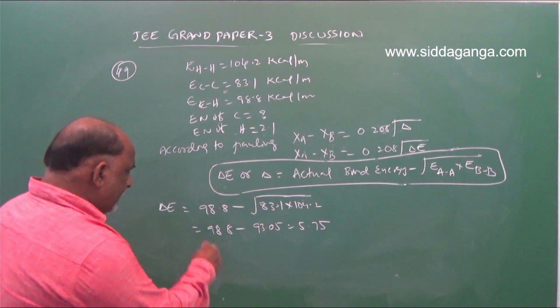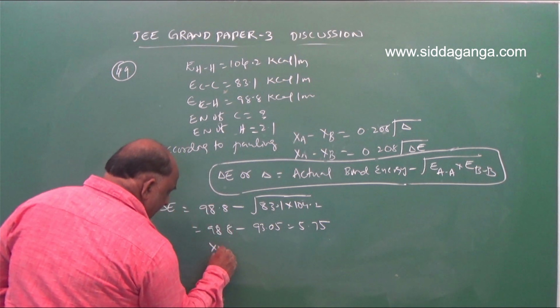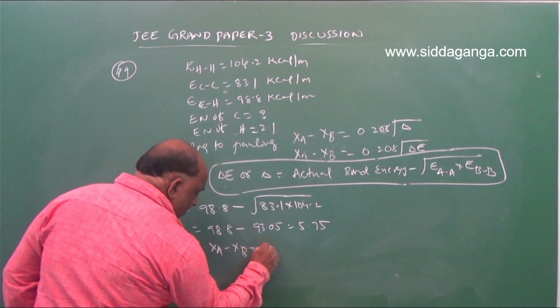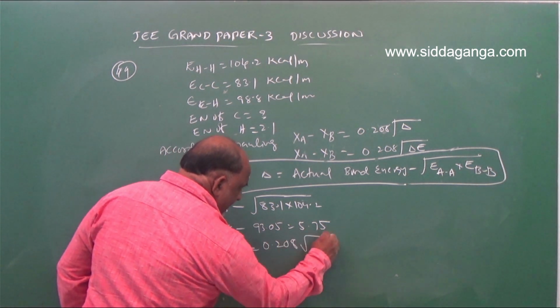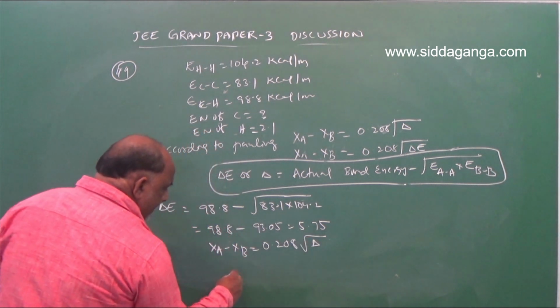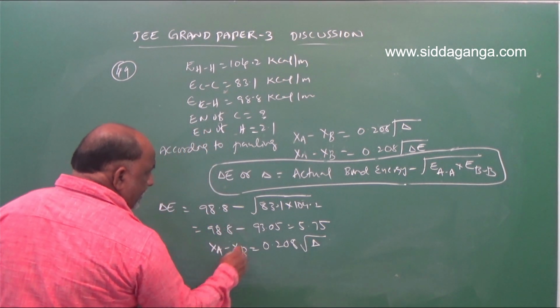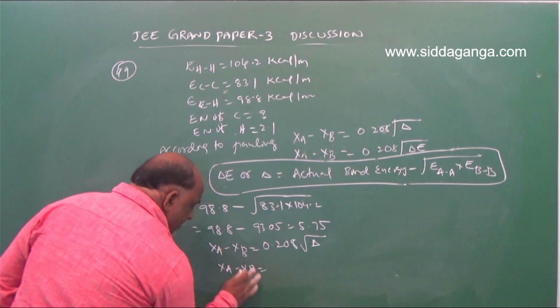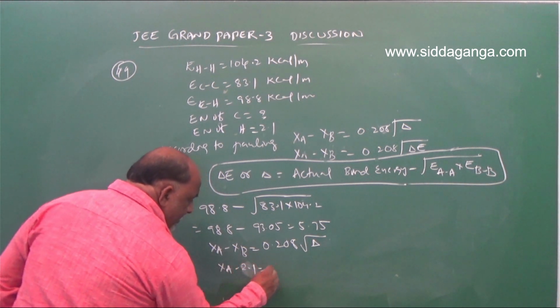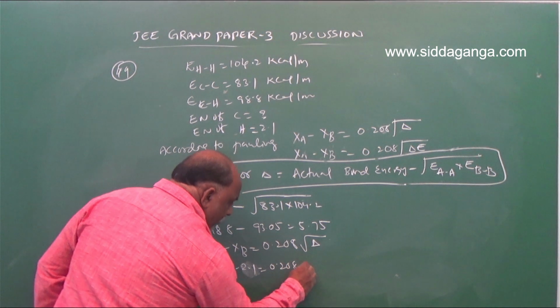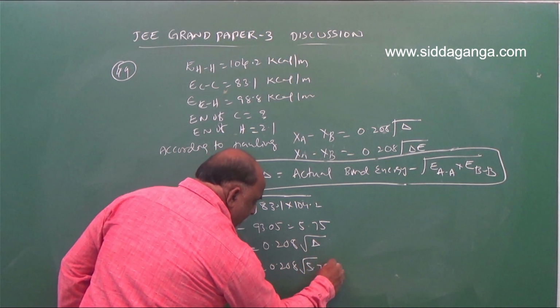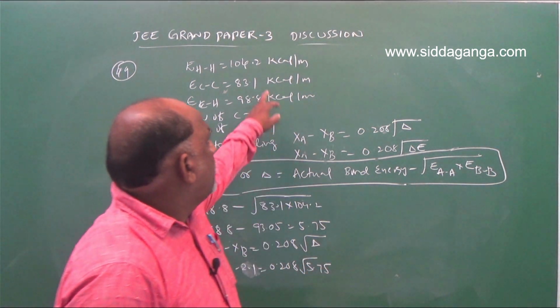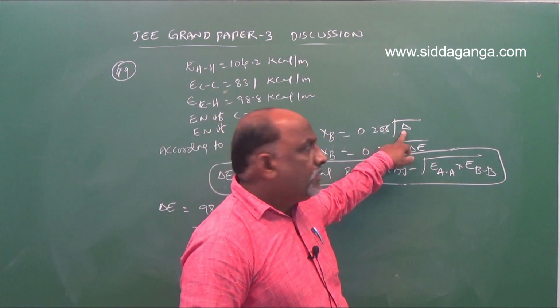Then the next step is XA minus XB is equal to 0.208 root delta. Sorry, it is not XB, it is 2.1. XA minus 2.1 equals 0.208 root over 5.75. So don't get confused here. Already the formula is root delta. But what is delta?